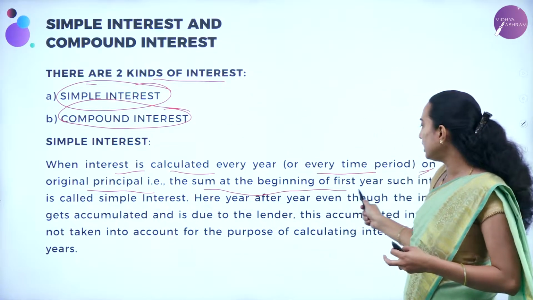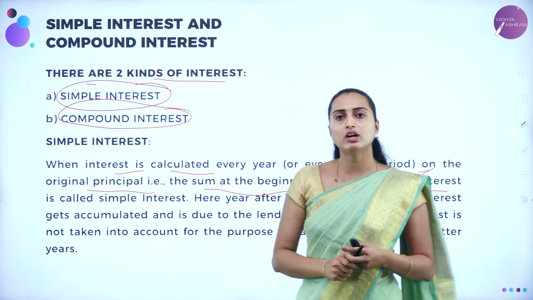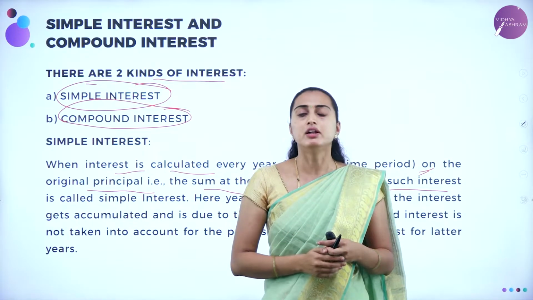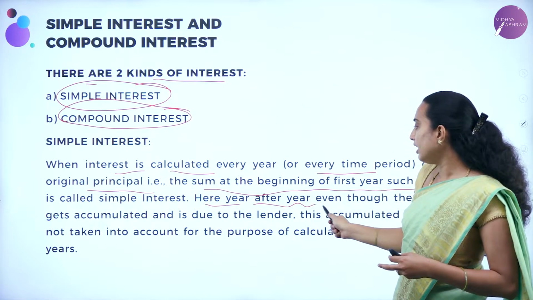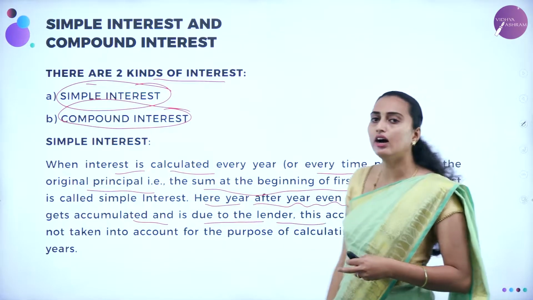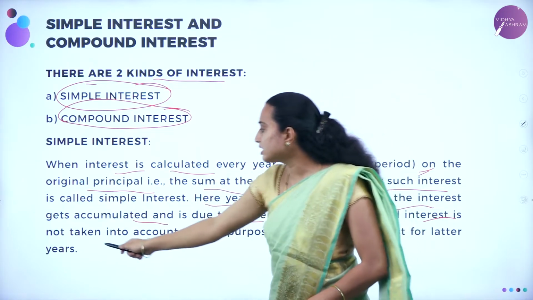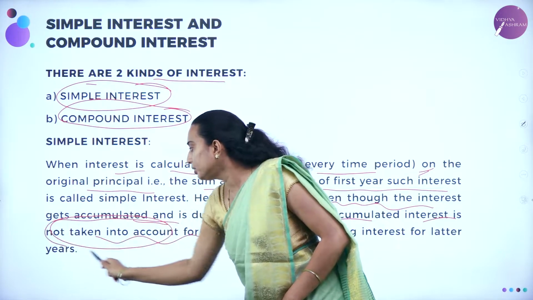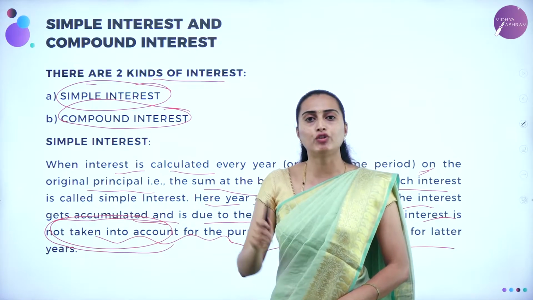The sum at the beginning of the first year, such interest is called simple interest. Whatever you calculate, you take only the sum of the first year. That is known as simple interest. Here, year after year, even though the interest gets accumulated and is due to the lender, this accumulated interest, this is very important, is not taken into account for the purpose of calculating the interest for the later years.